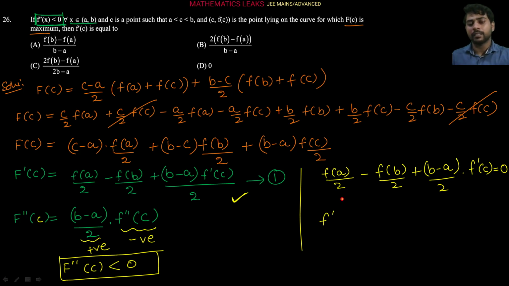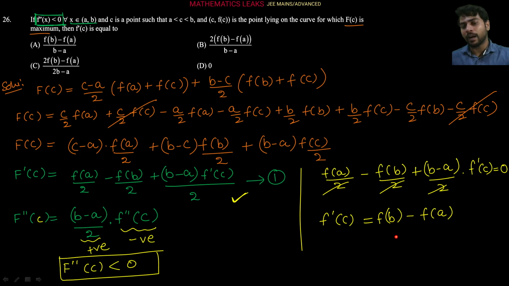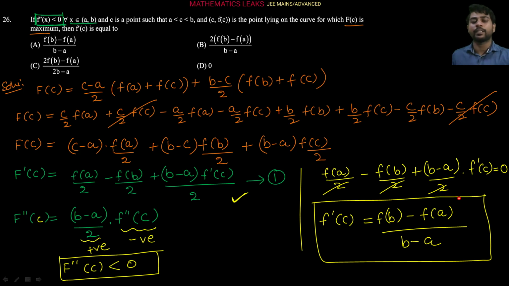So on simplification, you can understand the 2 gets cancelled on multiplying the entire equation by 2. So we are getting f dash c equal to f of b minus f of a upon b minus a. So this is the value of the first derivative at point c of f, for which f of c is maximum, means f will be having maximum at point c, correct? So f dash c value will be this. So according to this, our first option is correct here. So the first option is correct for this question, right?